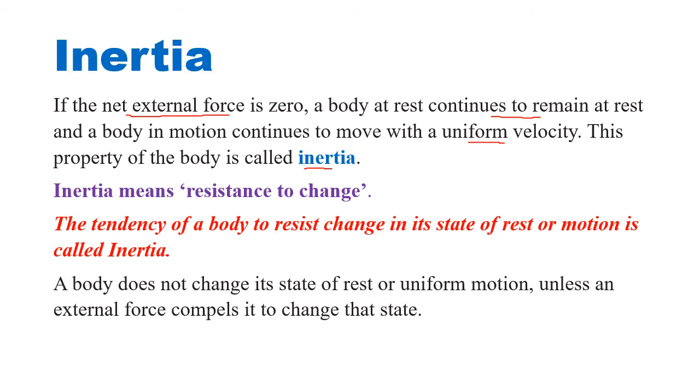So we saw the first law. The first law says a body at rest tends to remain at rest, and a body in motion tends to remain in motion until an unbalanced external force acts on it. This tendency to remain at rest or in uniform motion is called inertia. Inertia generally means resistance to change. It doesn't want to change, it wants to be as it is. So the tendency of a body to resist change in its state of rest or motion is called inertia.